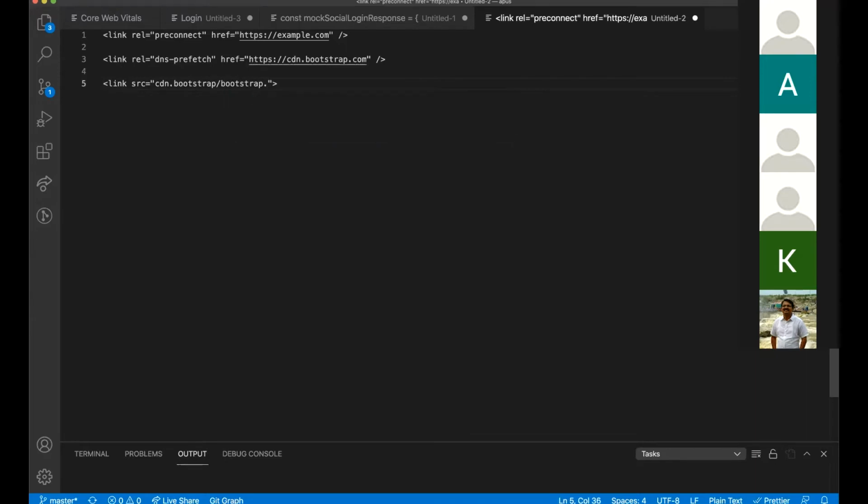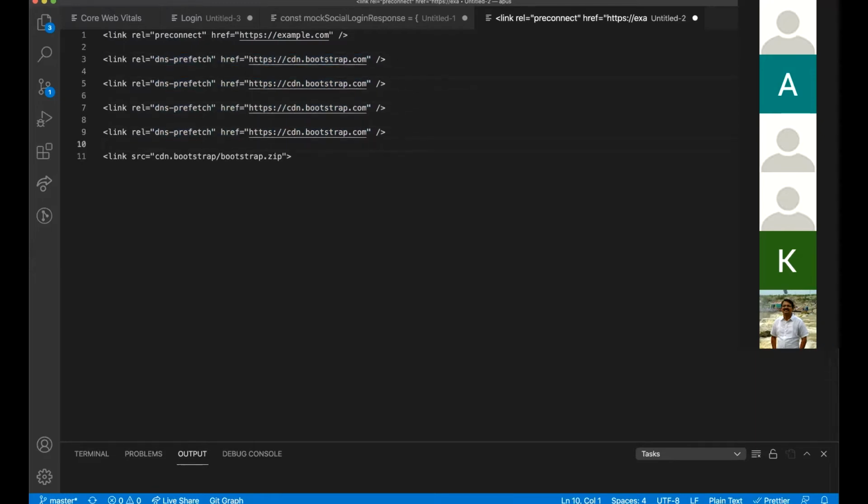Preconnect is just connection. This is a connection that the browser makes before even loading the page. First thing that it does. And DNS prefetch is, the first part of any connection is DNS lookup. So if you are mentioning all your different hosts in your list, the browser will make sure that the DNS is looked up for all of these domains. Okay.